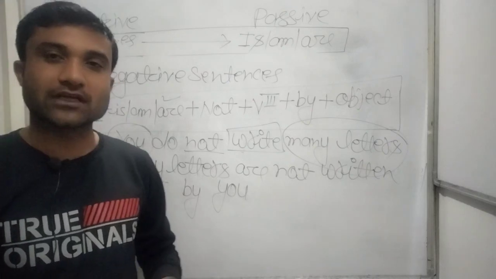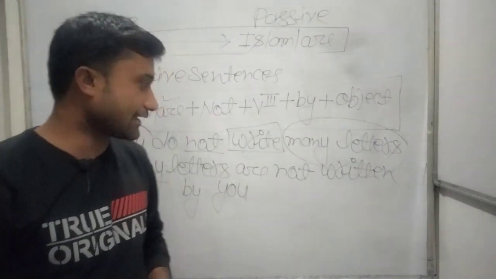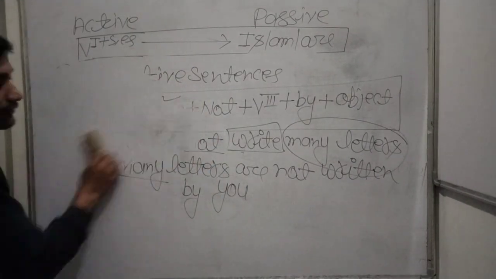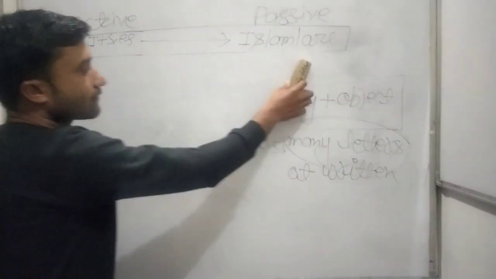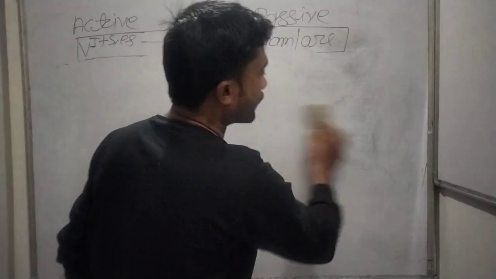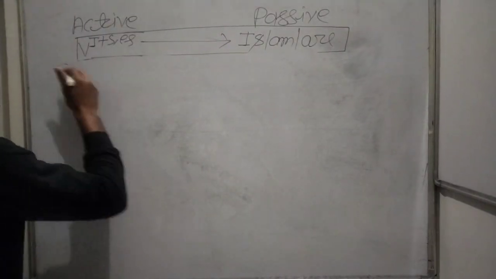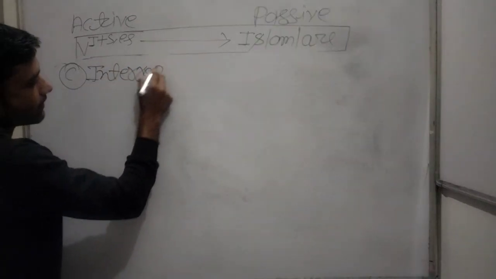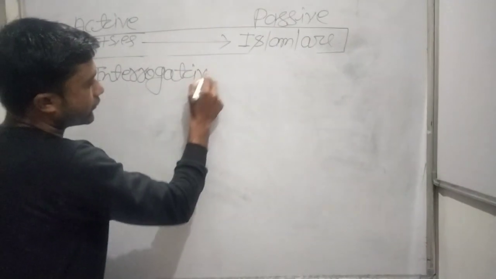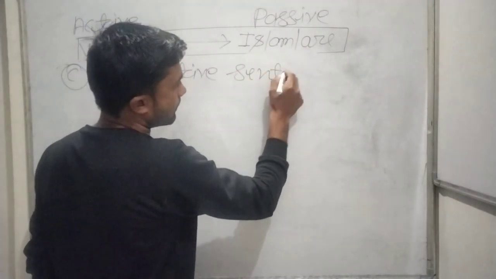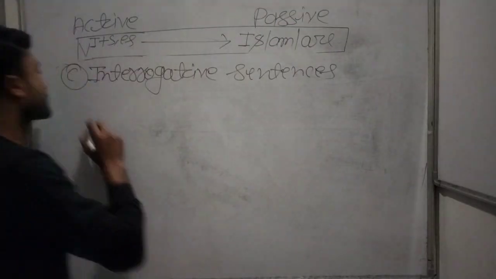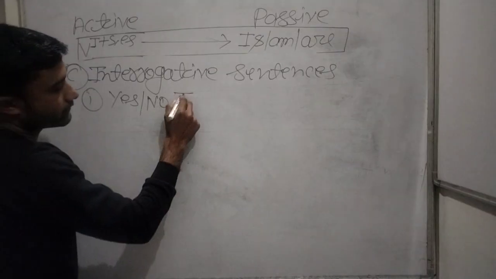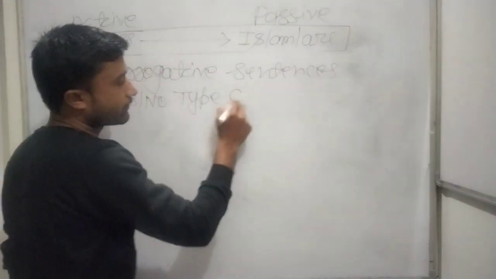Similarly you can make any sentences. Understand it? So the third portion is interrogative sentences. The first type is yes/no type questions.